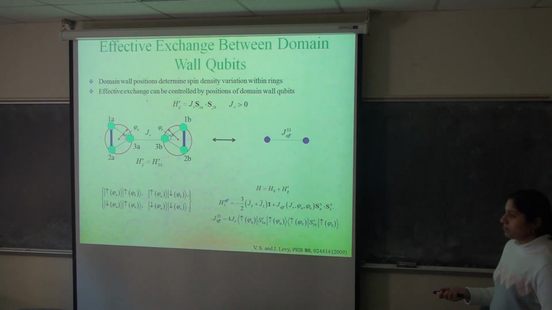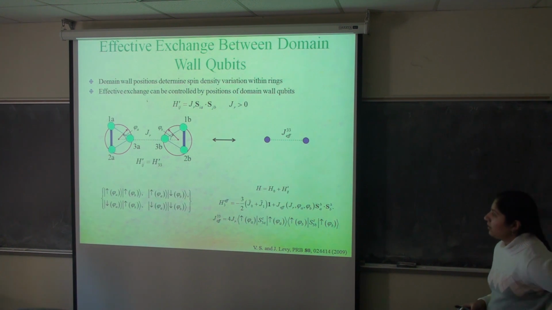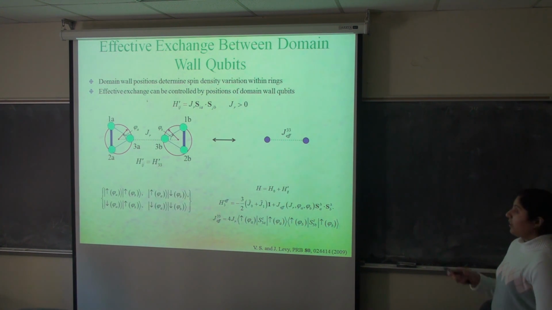And the effective exchange is only between that one spin, the center one? Or is it between all? No, it's actually between the logical qubits that are represented by these triangles. So the physical J, the physical J itself, is antiferromagnetic, and that's between individual spins. So it's also between, say, 1A and 1B? No, it's not. It's not just in this 3A and 3B case.